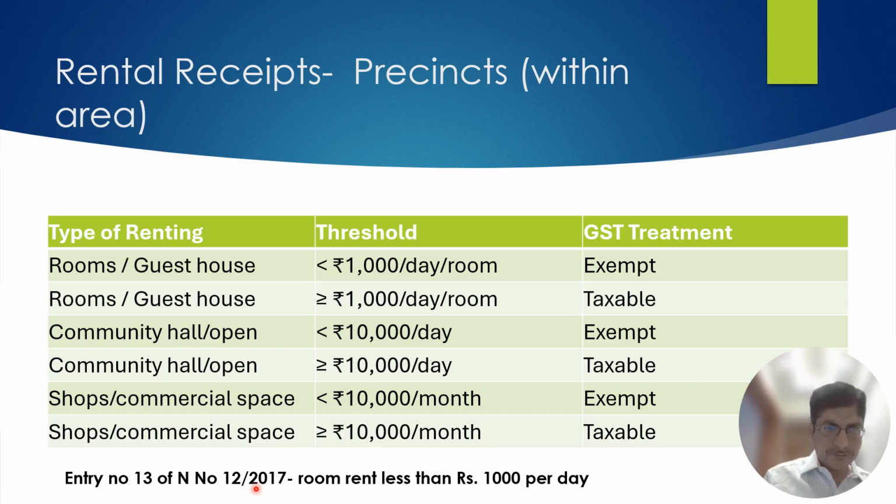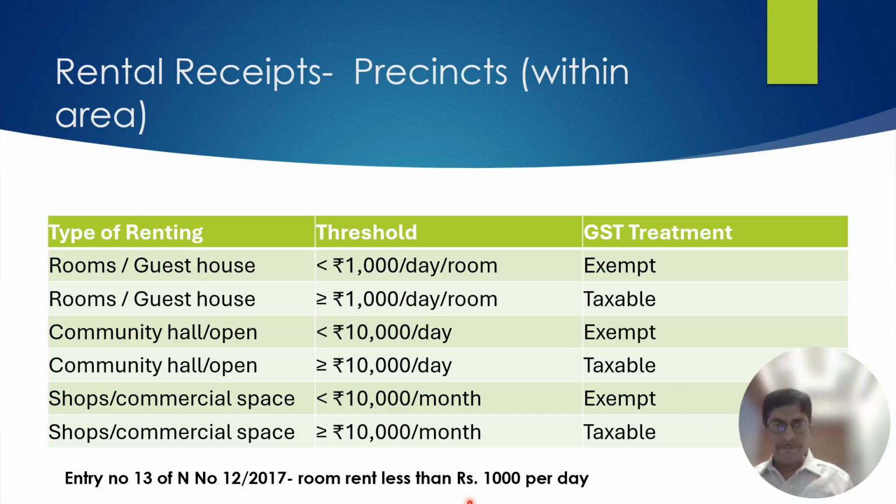Rent of a shop: if less than 10,000, that is 9,999 per month, then it is exempt. Otherwise, it is chargeable to tax at the rate of 18%. Community hall: the rent, if less than 10,000 rupees per day, then it is exempt. Otherwise, it is chargeable to tax.